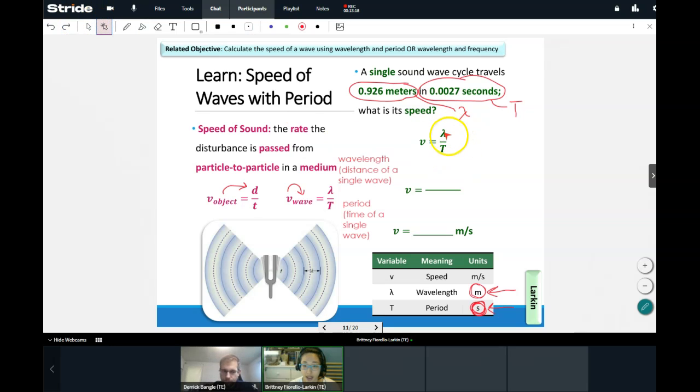Okay, so let's go ahead and plug that in, right? On top, I have my wavelength, so I'm going to plug in 0.926 meters, just like a distance normally gets plugged into a speed equation. And on the bottom, I've got my period, capital T, which is going to be 0.0027 seconds, just like time usually gets put into a velocity equation. Now let's go ahead and solve it. Grab a calculator on your phone, on your computer, or Google the word calculator and a calculator will pop up. What do we get here? So 0.926 divided by 0.0027.